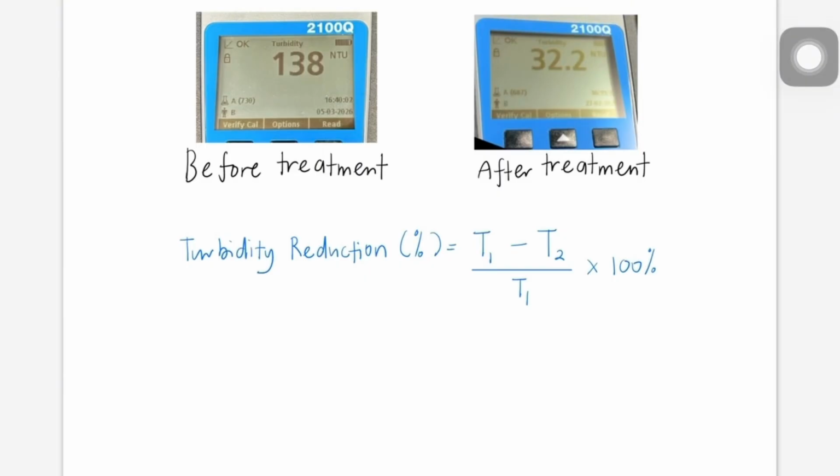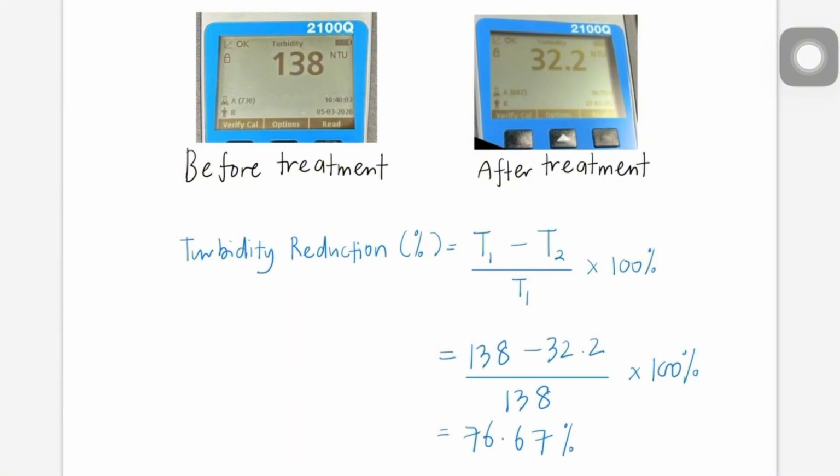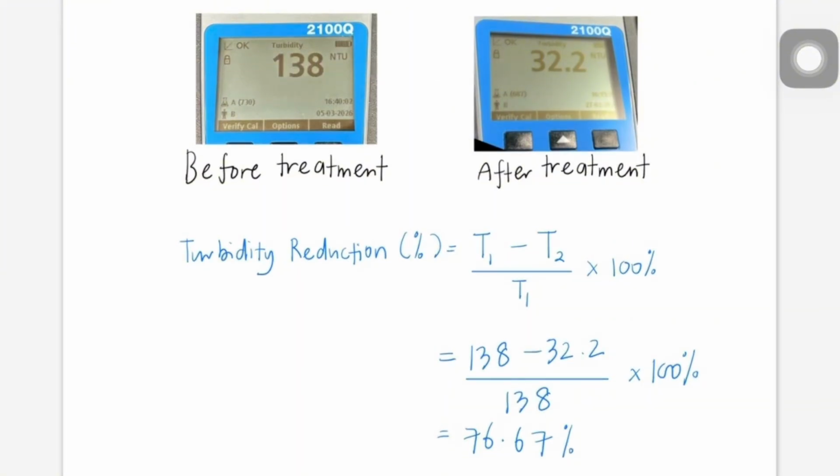The efficacy of the papaya seed coagulant in reducing the water turbidity was determined using the turbidity reduction equation, where T1 is initial turbidity and T2 is final turbidity. The turbidity of the water sample decreased from 138 NTU to 32.2 NTU after treatment with papaya seed coagulant, resulting in a turbidity reduction of approximately 76.67%. This significant decrease indicates that the papaya seed coagulant effectively removed suspended particles and colloidal impurities from the water, improving its clarity.